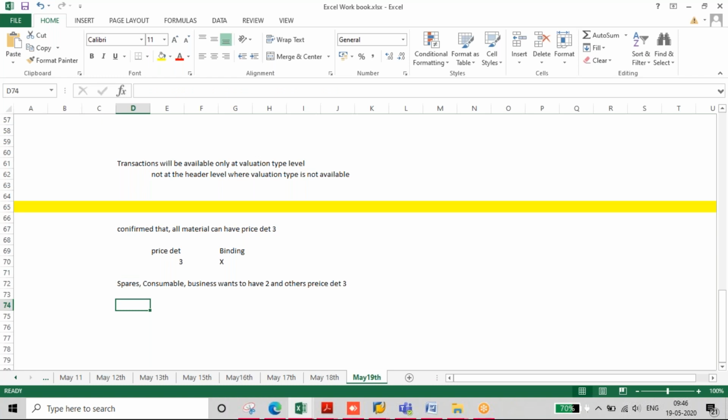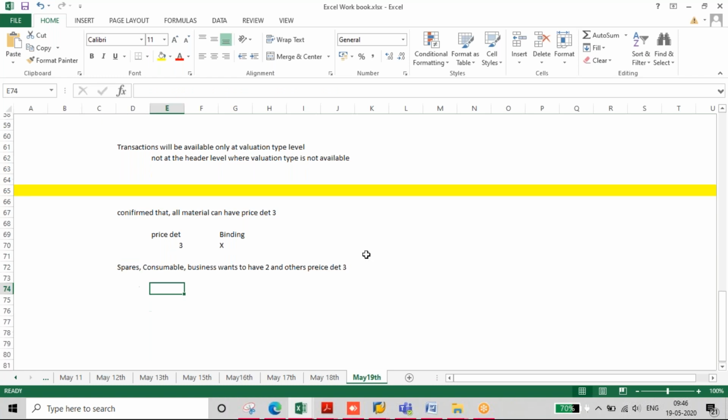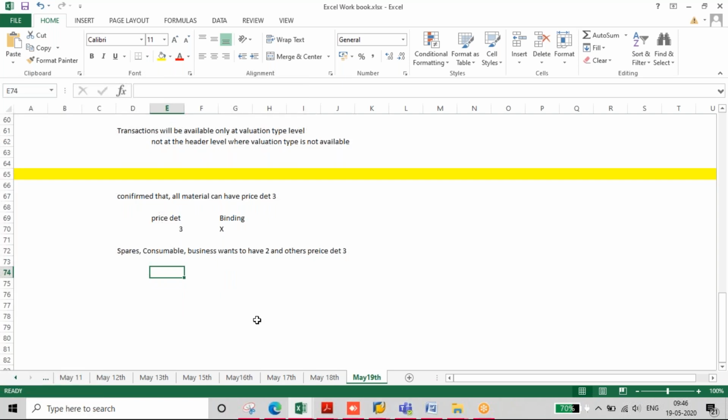Then how will the system know? The system will not know which material is going in at this point of time. Price control we can fix from the material type, but price determination the system will not know.